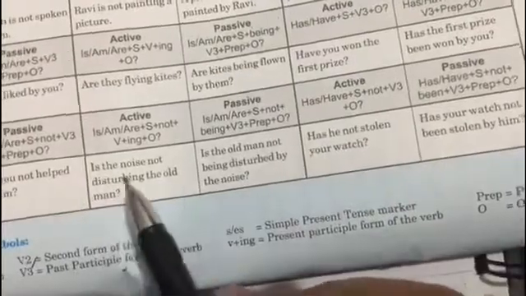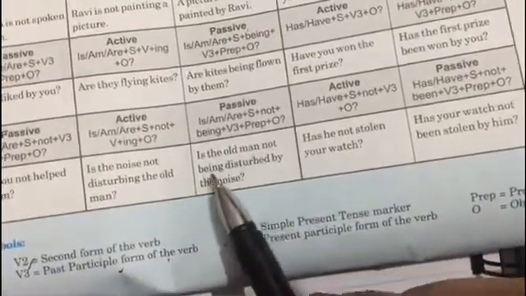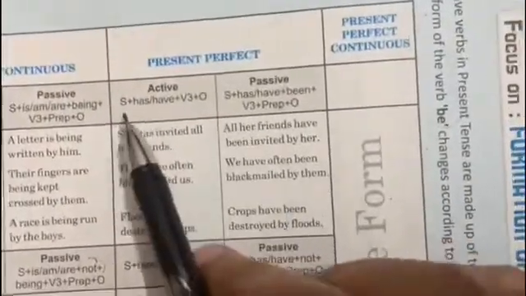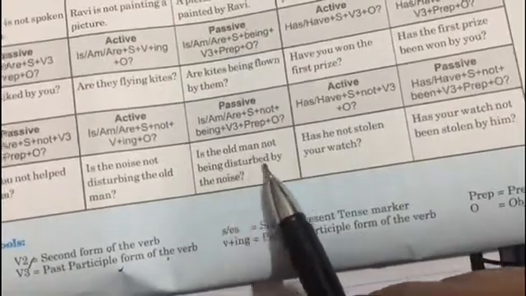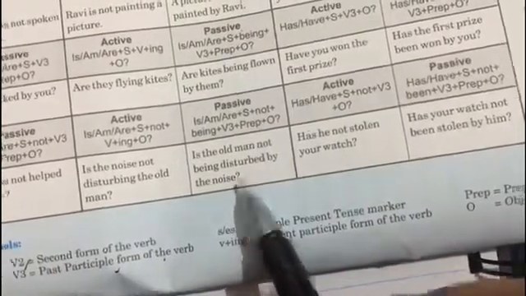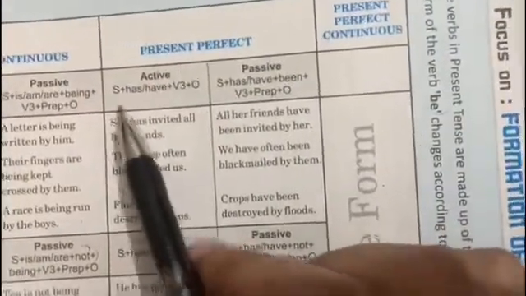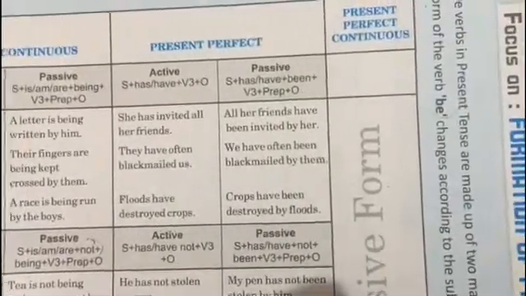And again, if it is a negative plus interrogative sentence, again you have to include not plus a question mark. Is the noise not disturbing the old man? Question mark. Is the old man not being disturbed by the noise? Right? Now if it is a present perfect, that is if your active voice is given and then you have to convert it into a passive voice.